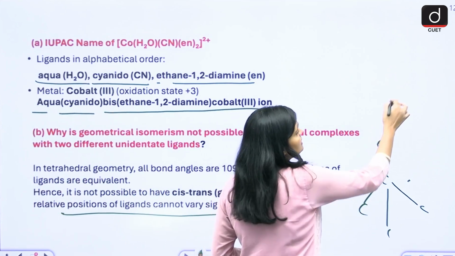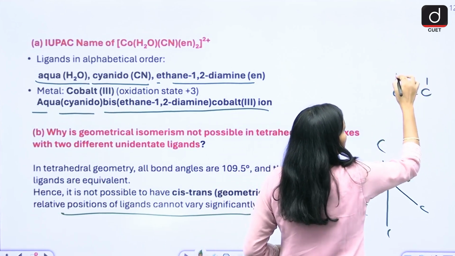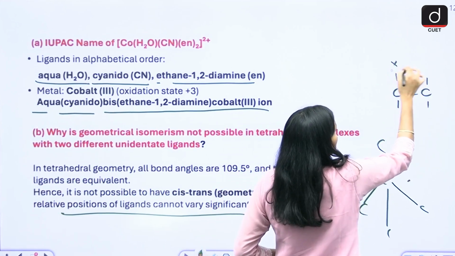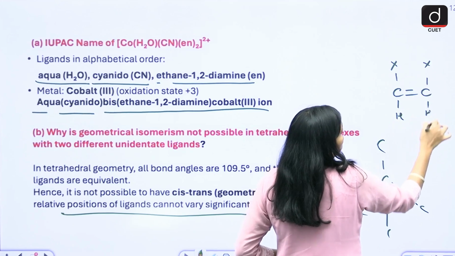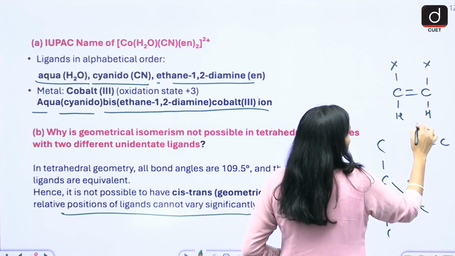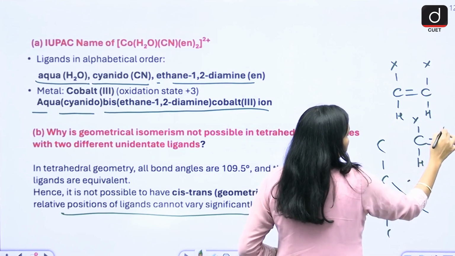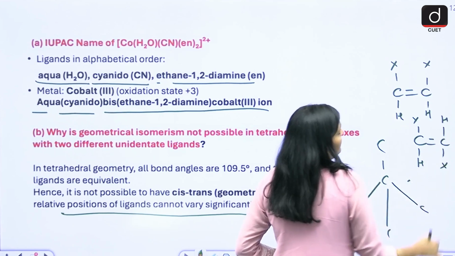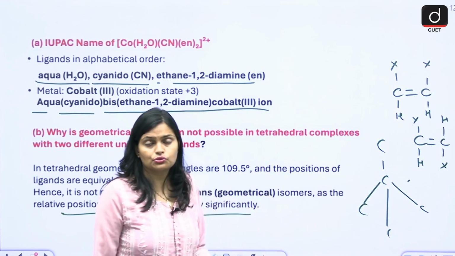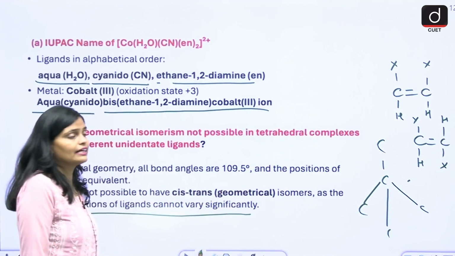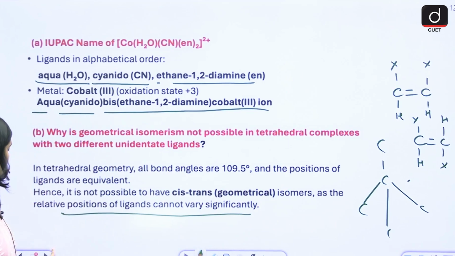In the case of cis and trans, you will either get the structure XX, HH, or you will get the structure X, H, H, X. So this is cis and trans. So it is not possible to make this in a tetrahedral complex.